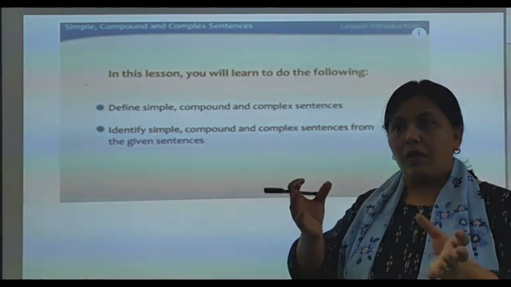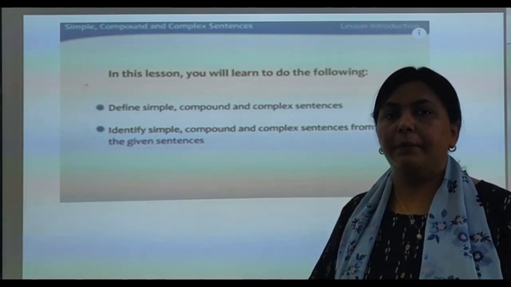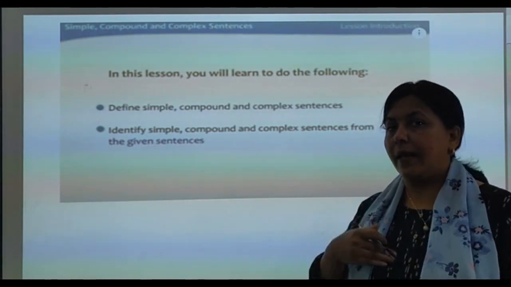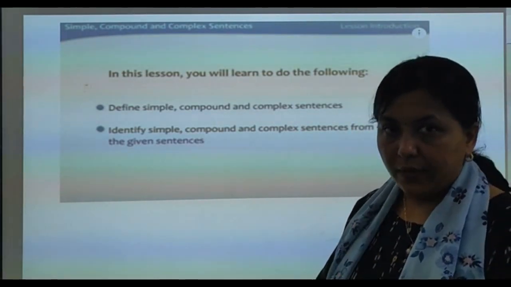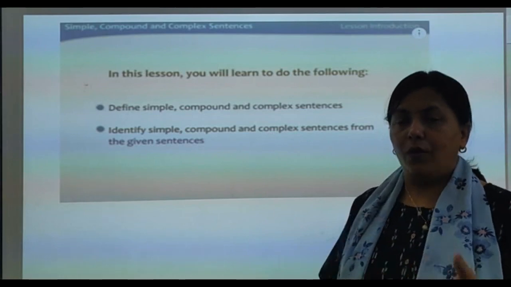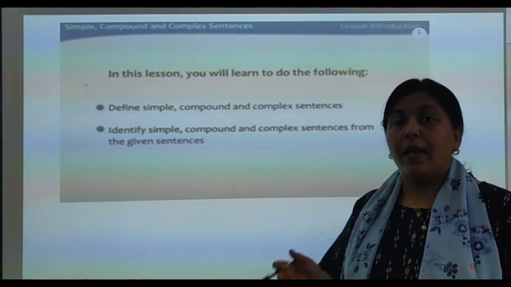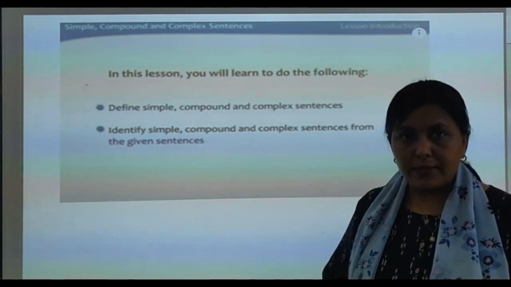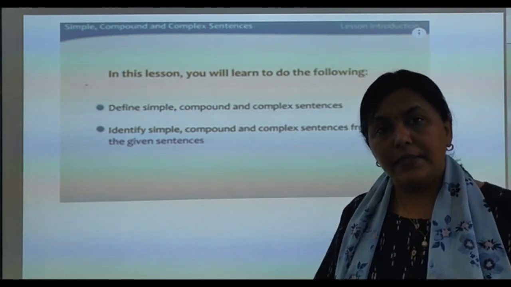That is, in my assignment or in my examination, I am given some sentences and I have to identify whether this sentence is simple or compound or complex, and I have to tell why this is simple, why this is compound or why this is complex.